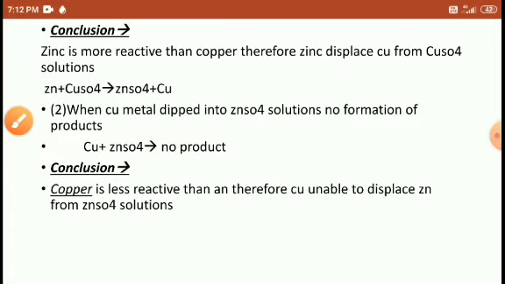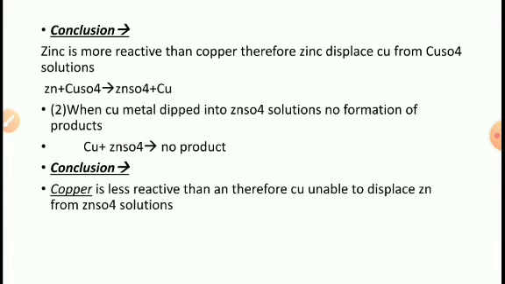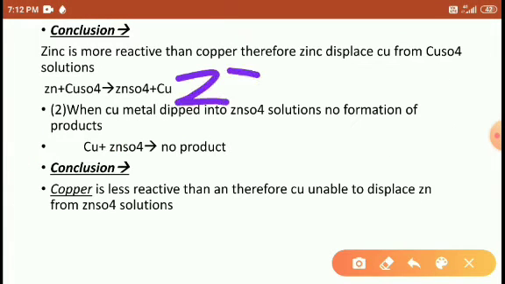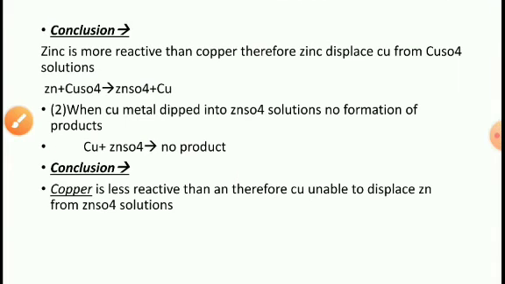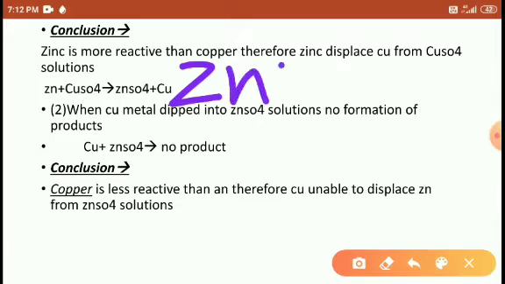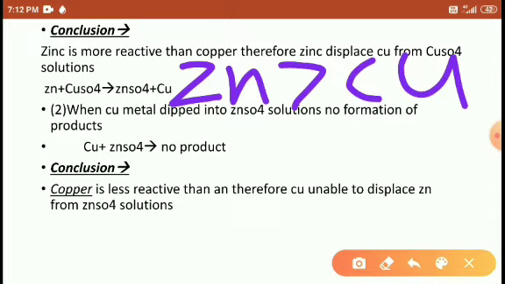So why did this reaction happen? Because, students, zinc is more reactive than copper. That's why the zinc displaces, or you may say zinc moves toward the copper position, and copper, which is separated from the sulfate SO4, turns into copper, a single copper atom.